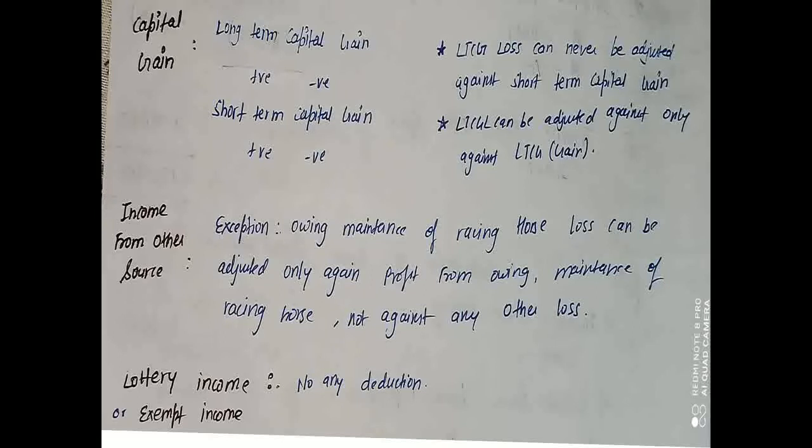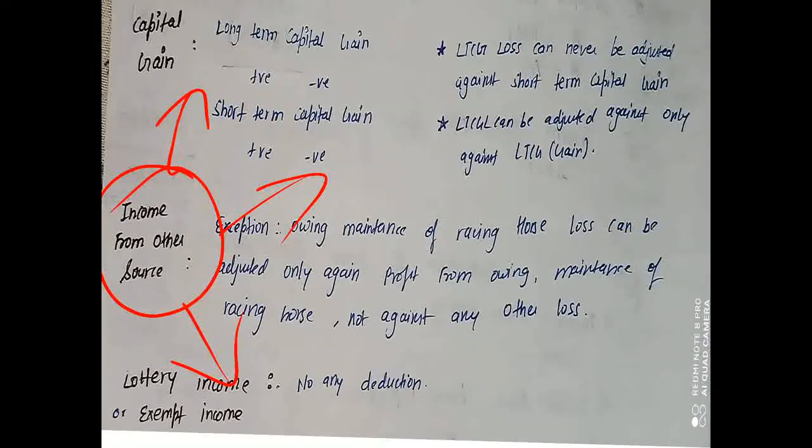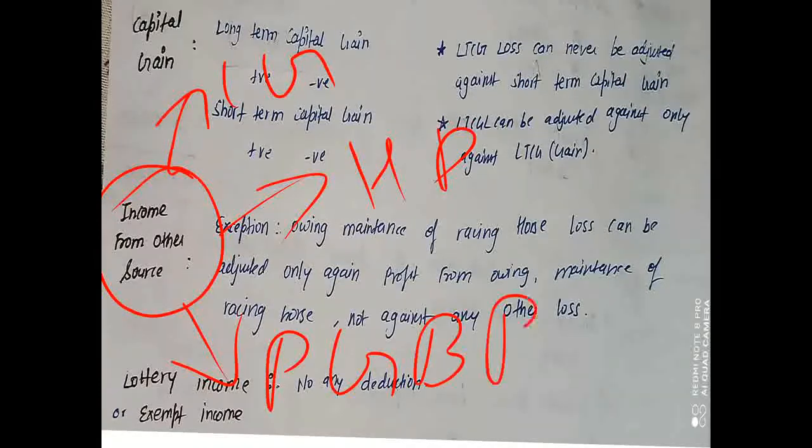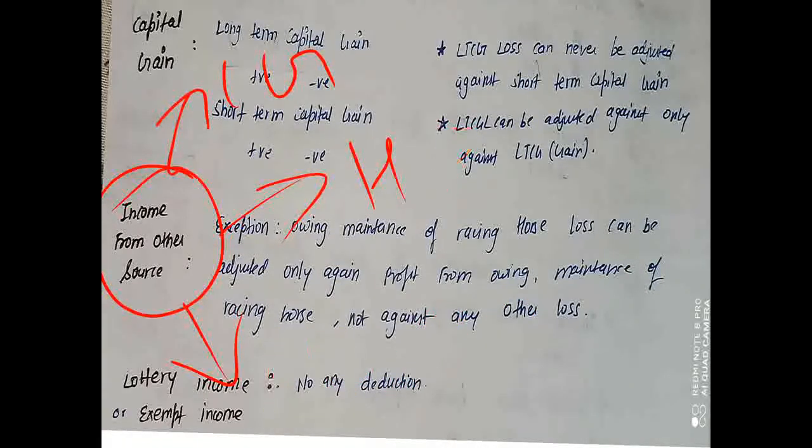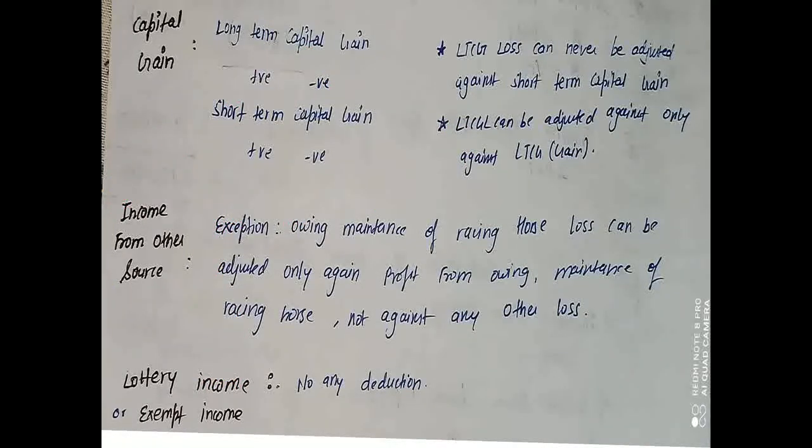So income from other sources, here also you can use this income to set off all the losses. Okay, all the losses, that is you can use it to set off the losses from capital gain, house property, PGBP. So here we can use this to set off all the losses. Okay, but here also there is an exception. What is that exception? Here you have to always keep in mind one thing, that in income from other sources, there are two types of income.